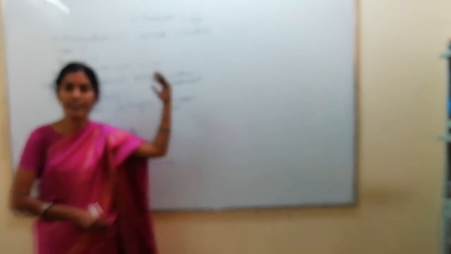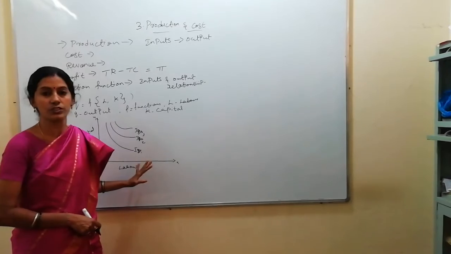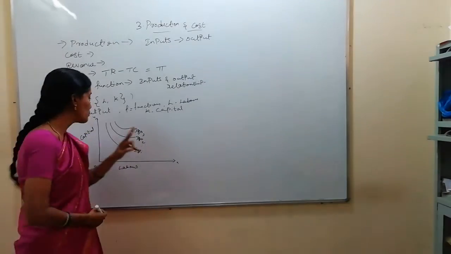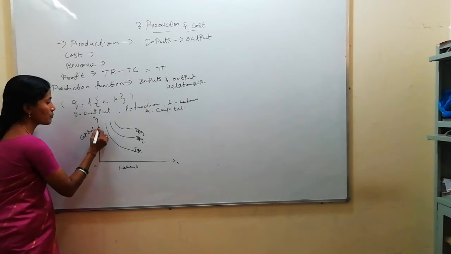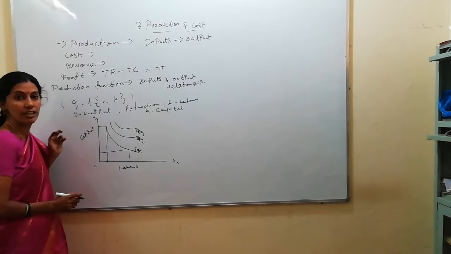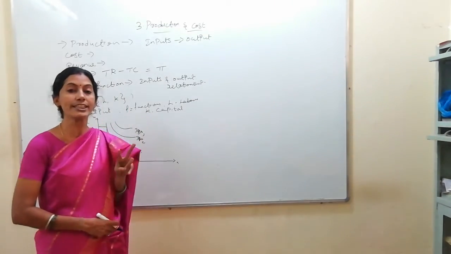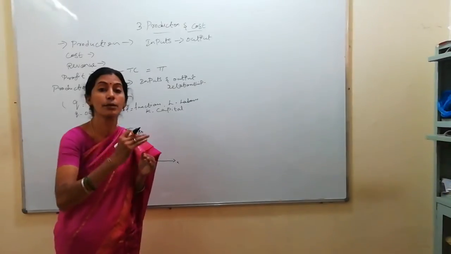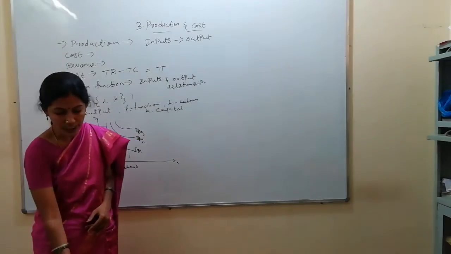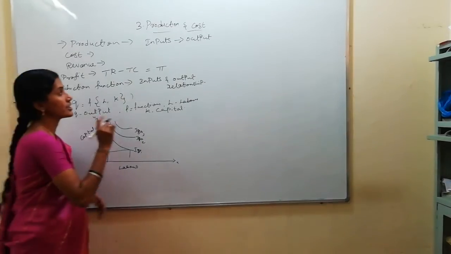The same, if you are reading from the consumer point of view it is the indifference curve, and from the producer point of view it is the isoquant curve. Remember, all possible combinations of two inputs: more of capital, less of labor, or less of labor, more of capital. All possible combinations of two inputs which yield the maximum possible output, which is the isoquant curve. And next, short run and long run analysis we are going to discuss.